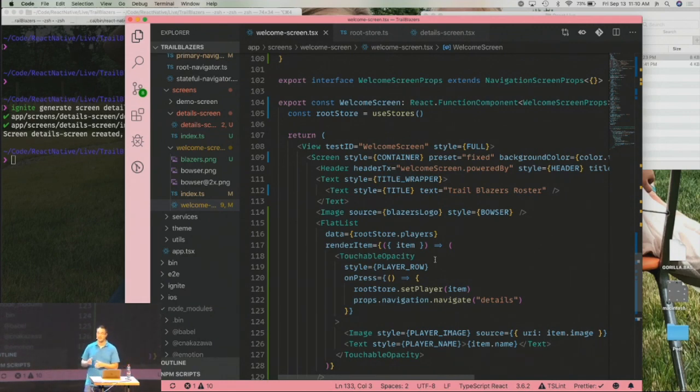This solves a whole class of performance problems that you get with Redux, and if you use context directly. You can make performant apps with Redux and context directly. We have, but MobX just makes it so you don't have to think about it. It just works. MobX React does.